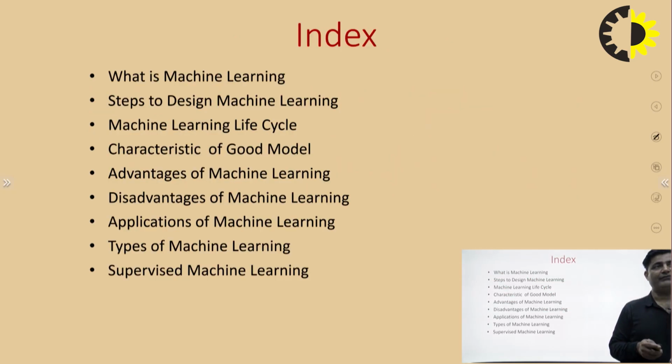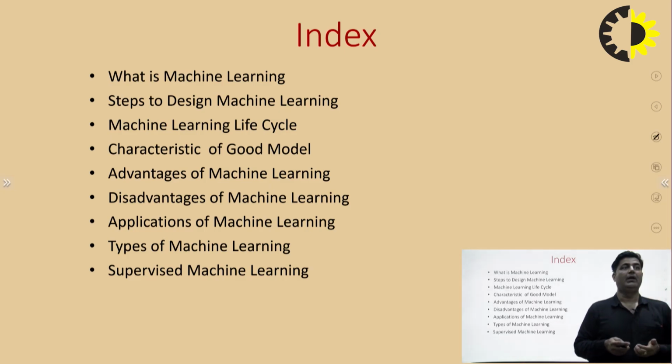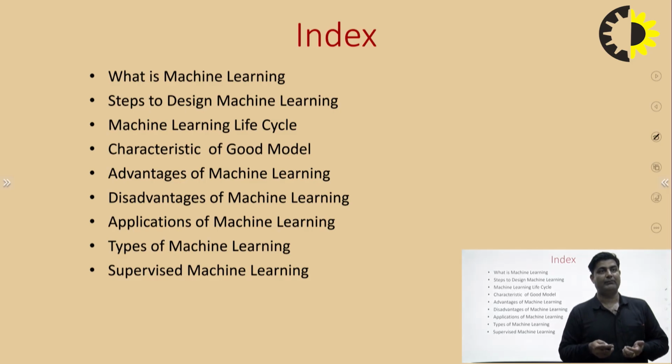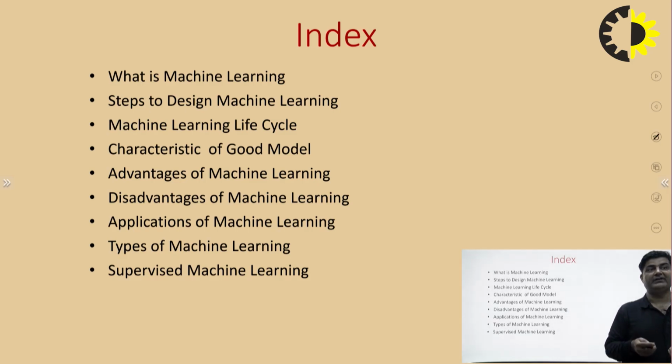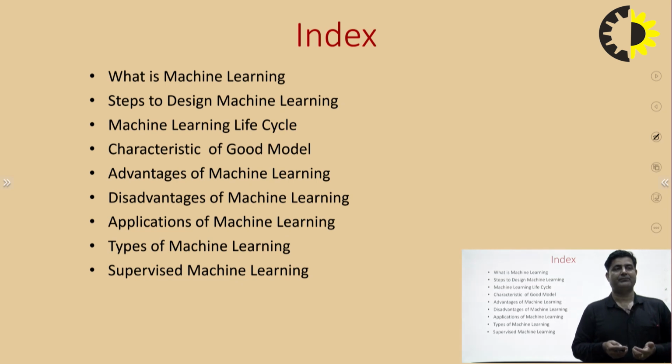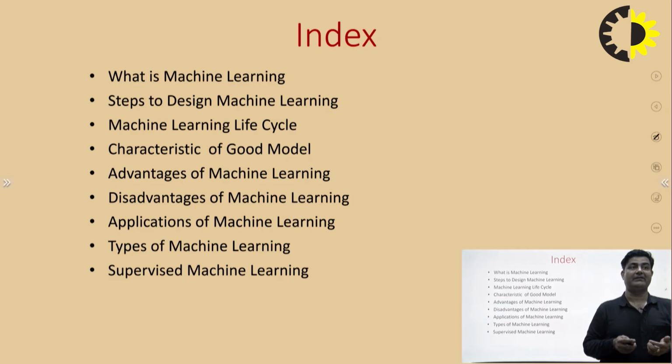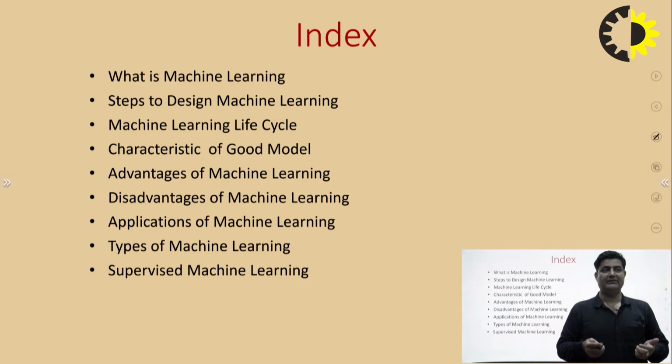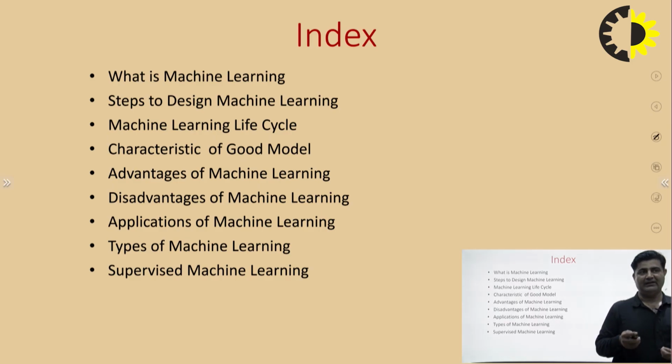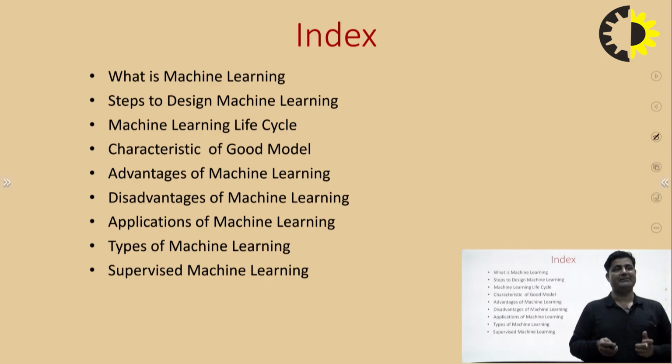And now we start from the index. First, we have mentioned what machine learning is. Second, the steps to design a machine learning model, the important steps. Then we have the machine learning life cycle. Then the good features needed to design a machine learning model. Then the advantages of machine learning. Then the disadvantages. Then the applications of machine learning and how many types of machine learning there are. And last, we discuss in this video only supervised machine learning.